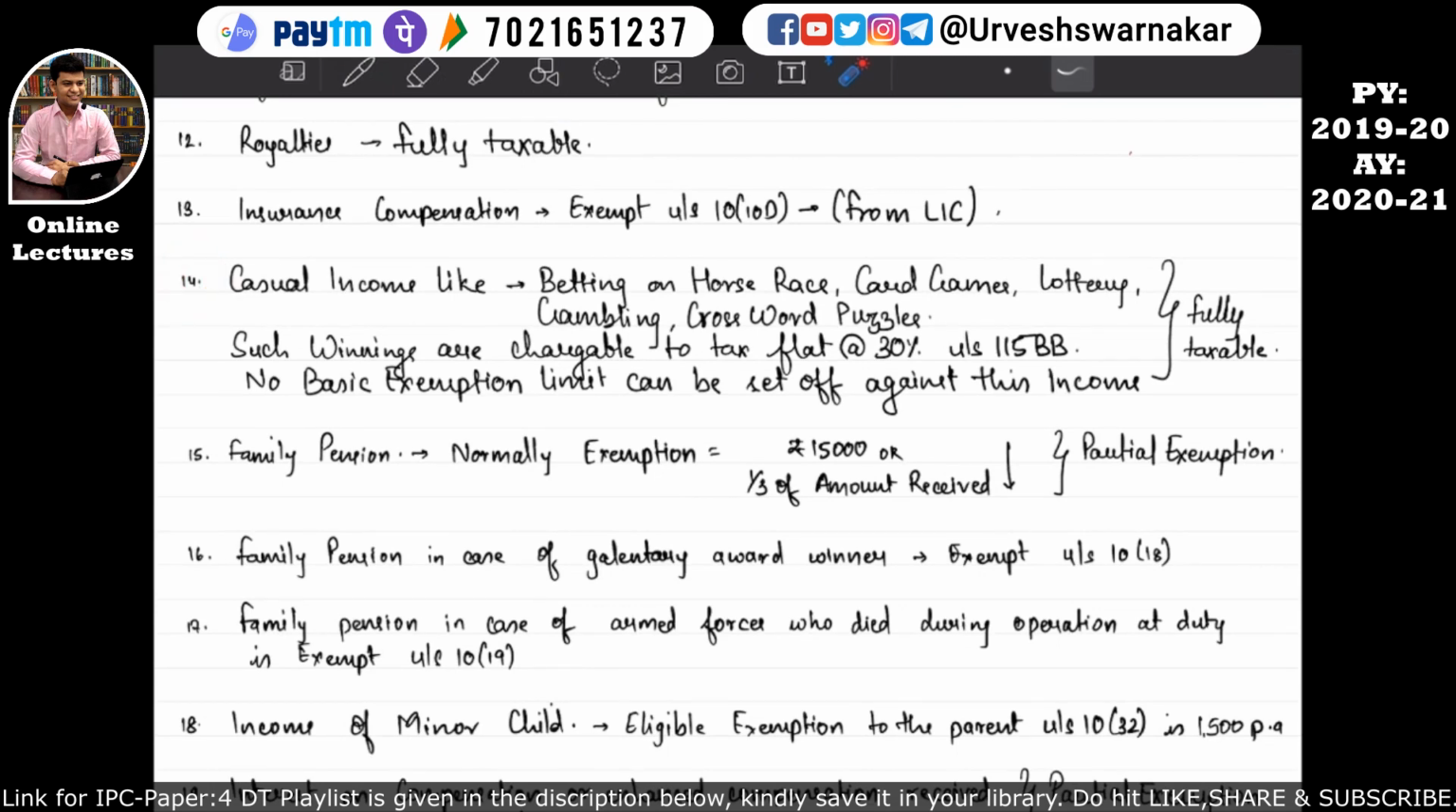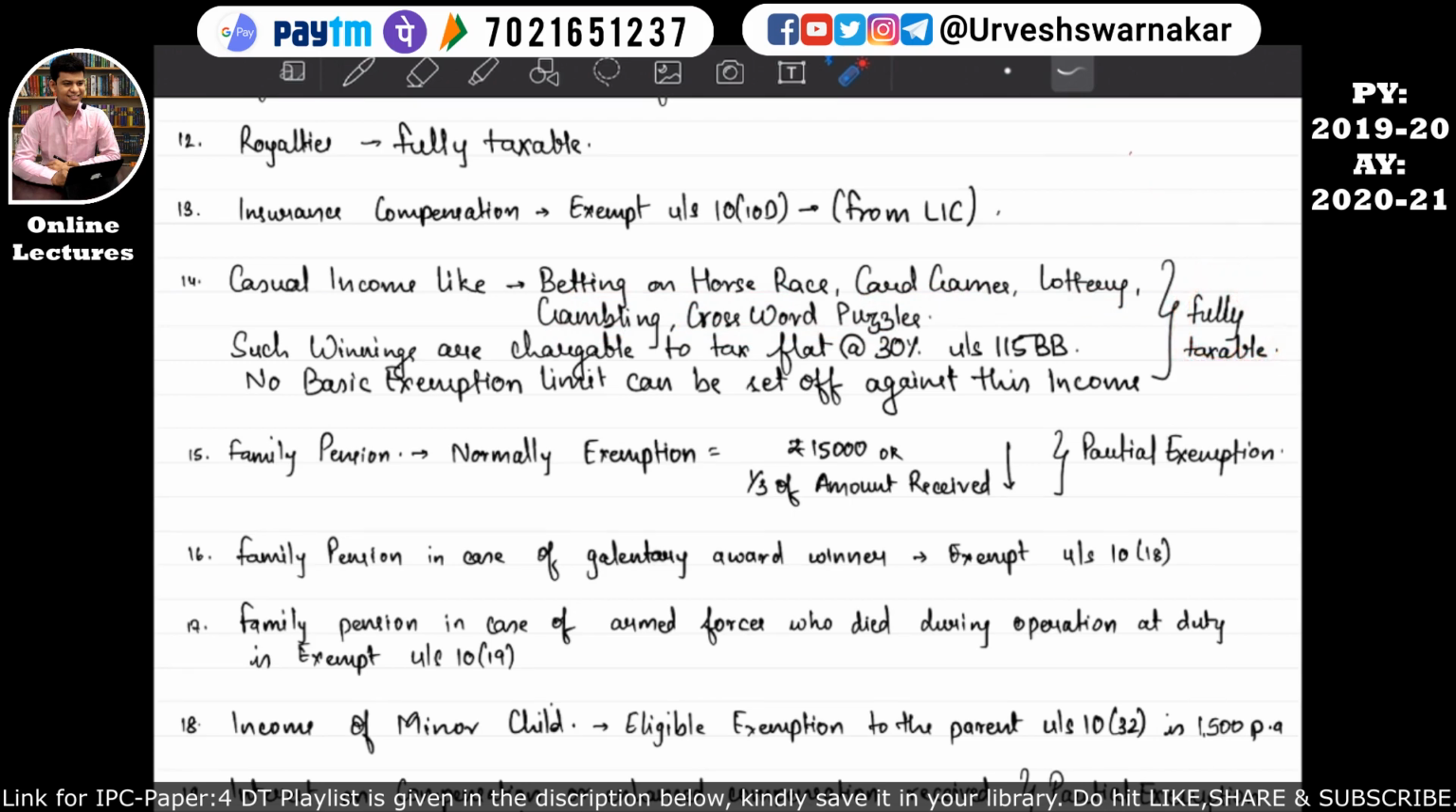Point number 14 says that if an assessee earns a casual income. And what does casual income mean? Casual income means betting on horse race income, or card game income, or a lottery income, or a gambling income, or a crossword puzzle winning income. Such income, whatever the assessee has earned from betting on horse race, card game, lottery, gambling, crossword puzzle, will be fully taxable under income from other sources.